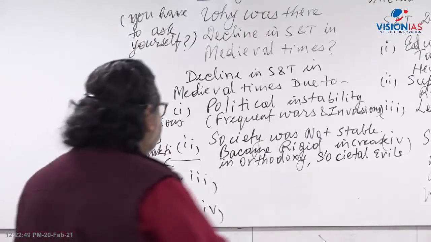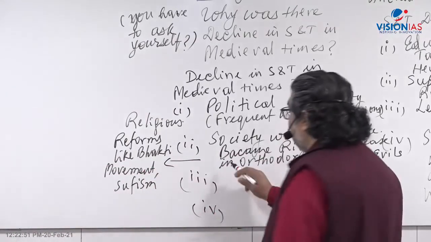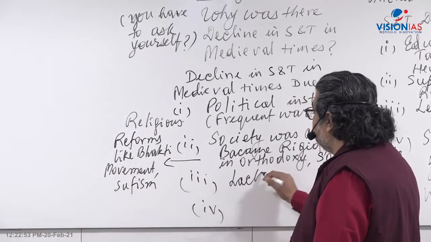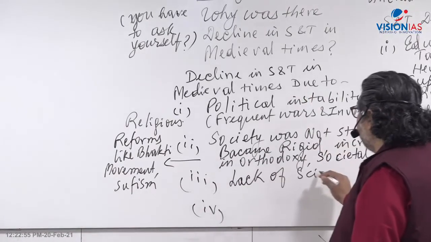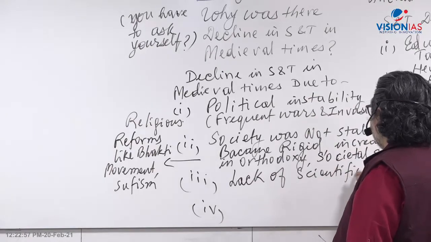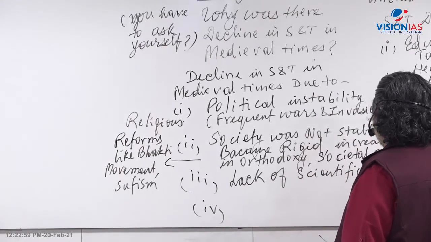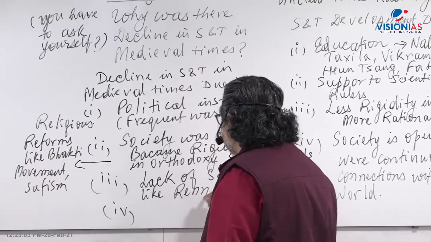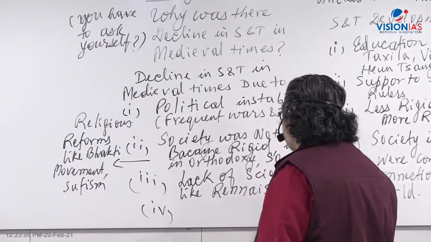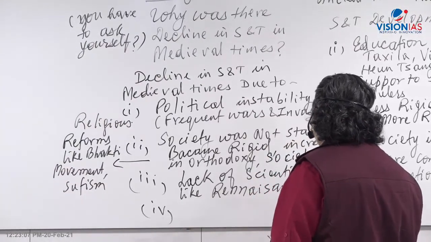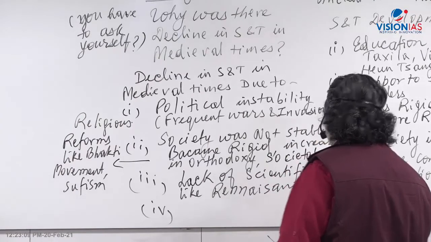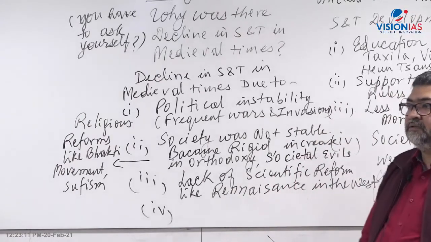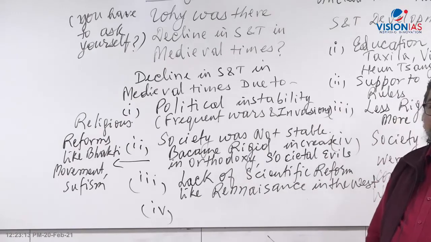So here, there was a lack of any scientific reform, like the Renaissance, right?